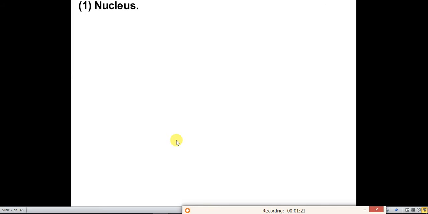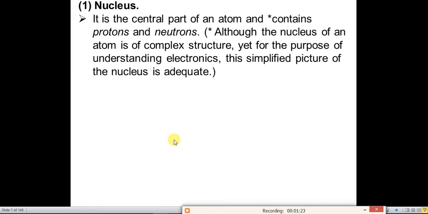Now we will see what the nucleus is. It is the central part of an atom and it contains protons and neutrons.